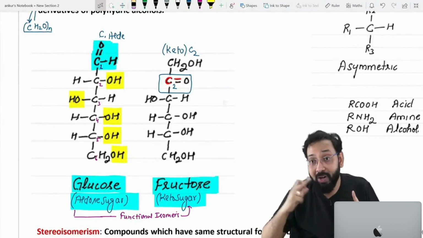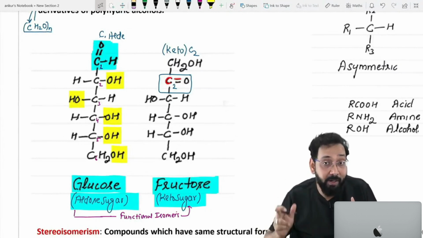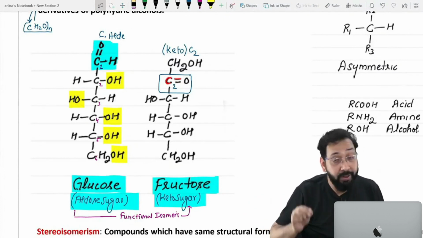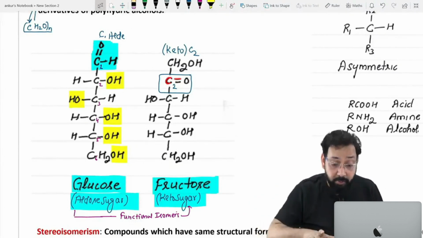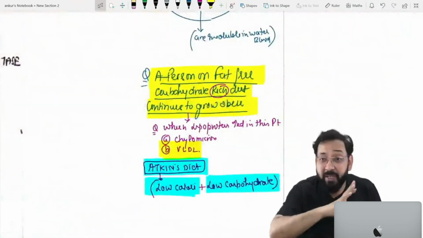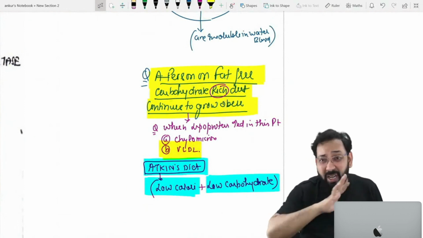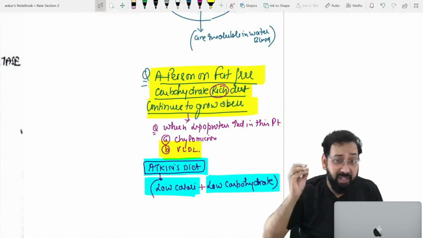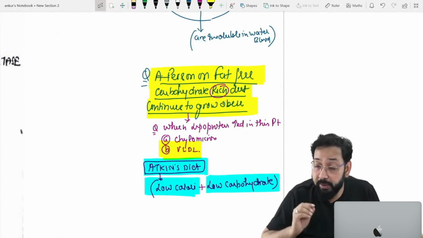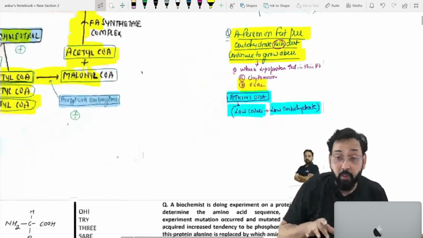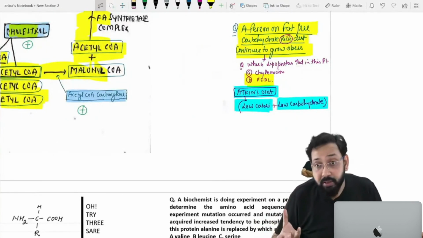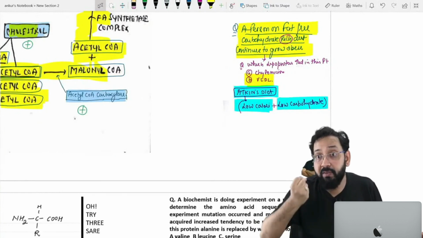Glucose is soluble in water. So glucose is soluble in blood. So glucose is easily transported via blood. Yes or no? Yes, glucose is easily transported via blood. I told you that lipid cannot be transported via blood because they are non-polar, their definition. Yes, but glucose is transported via blood very easily because, and you all know the normal blood glucose level, and you know why glucose is easily transported via blood, because it is having polarity.